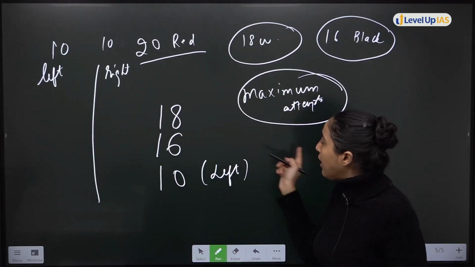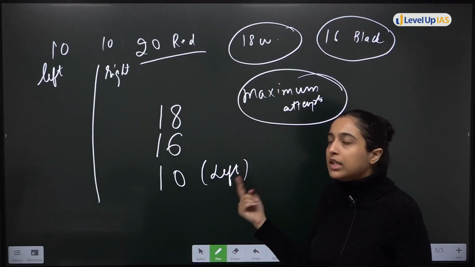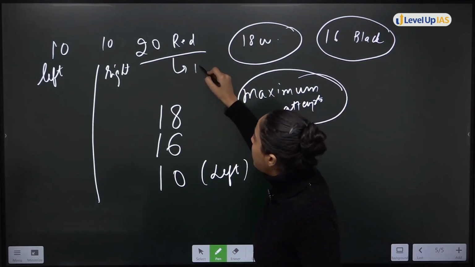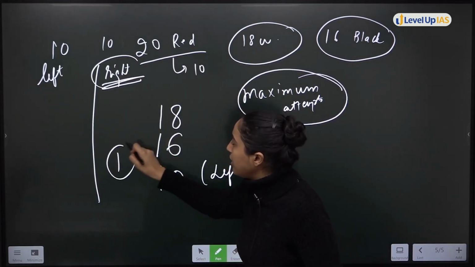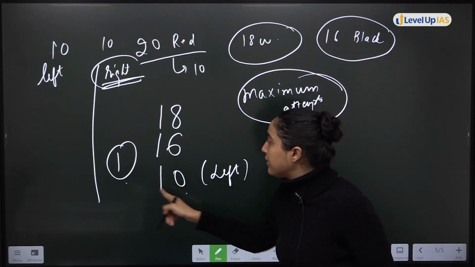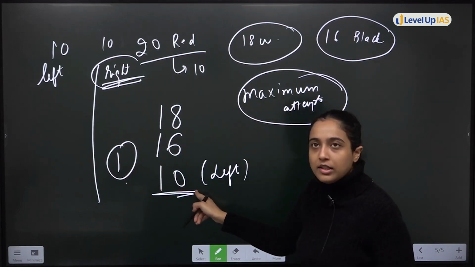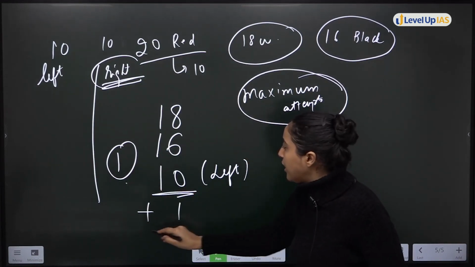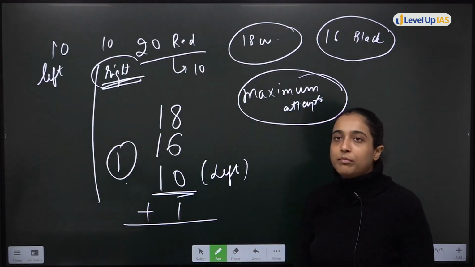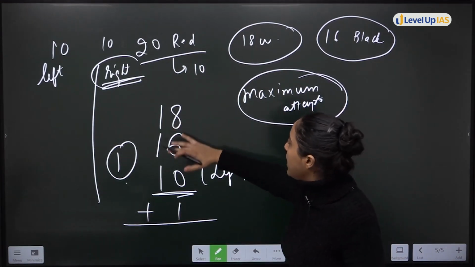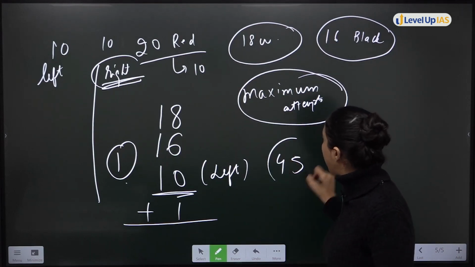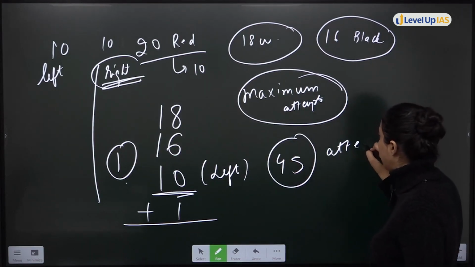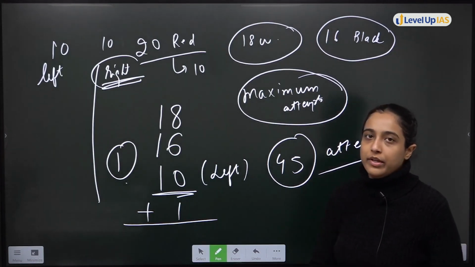So for that, after 10, how many are left? 10 right are left. If you pick out even one, the pair will be formed, because the left ones were already there. If you pick out even one, you will get the complete pair. That means 18, 16, 10, and 1. 45 attempts you will take to guarantee that you get a red pair.